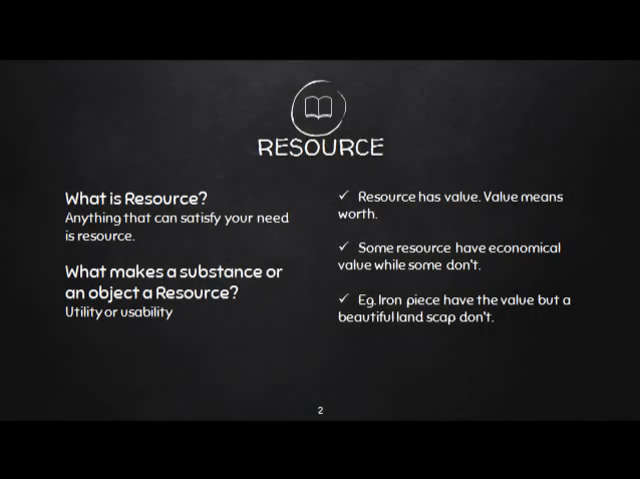So let's first understand what is a resource. Anything that can satisfy your need is a resource. Now, what makes a substance or an object a resource? The utility or usability of that substance makes it a resource. A resource has value. Value means worth. Some resources have economic value while some don't. For example, a metal like iron has resource value, while a beautiful landscape doesn't have any value.